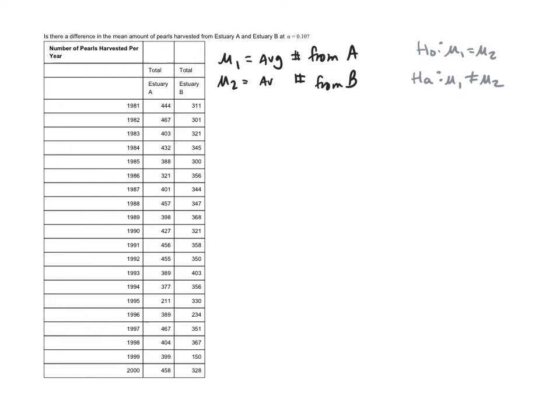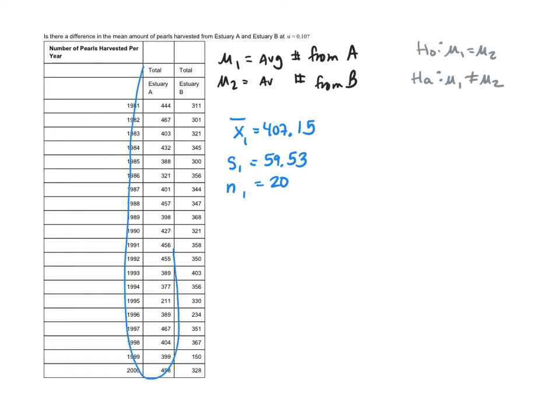So before I go any further, the first thing I'll have to do is find what is the average and the standard deviation of this big list of numbers. So I went ahead and I found the average, the sample mean for estuary A, so we'll call it x bar 1. So that was 407.15 with a standard deviation of 59.53. And of course I sampled, there were 20 in this data set. So those are all the sample data just for estuary A.